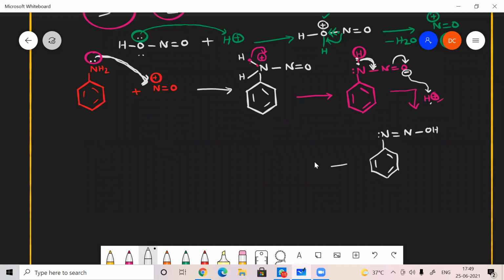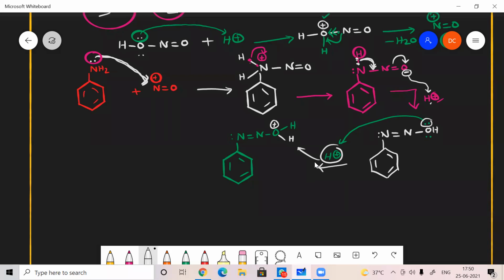Yes, sir. Okay. Here also some amount of H plus will be there, and this can have a lone pair of electrons. That lone pair can absorb this H plus ion. Then what will be my next step? So here 1, 2, 3. Here N double bond N O, here H, and the newly added H is there because this H plus will be added like this, because the oxygen will donate electrons here. That's why oxygen is getting positive.